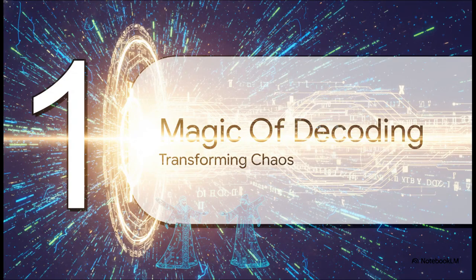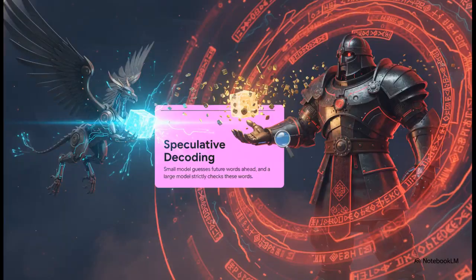Section 1. Magic of Speculative Decoding. Just as wise men in the year 863 transformed chaotic runes into a fast phonetic system, speculative decoding does exactly the same magical thing for neural networks today. It is a brilliant, magical partnership between two forces. First, a small draft model quickly guesses future words ahead of time. Then, a massive Bogatir model strictly checks these words. If the guess is correct, you are granted multiple tokens all at once. It is like a swift-winged creature bringing a glowing cube of light, and the mighty hero accepting it.